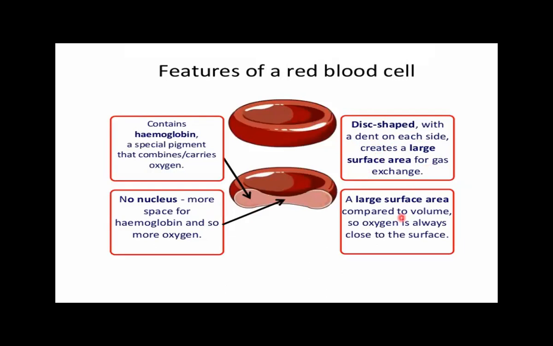A large surface area compared to the volume, so oxygen is always close to the surface. They contain the hemoglobin, a special pigment that carries the oxygen as well as the carbon dioxide. No nucleus and no mitochondria is present, providing more space for the hemoglobin, so more oxygen can bind.